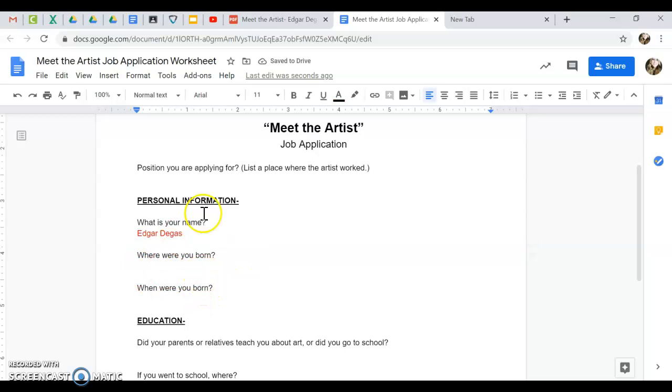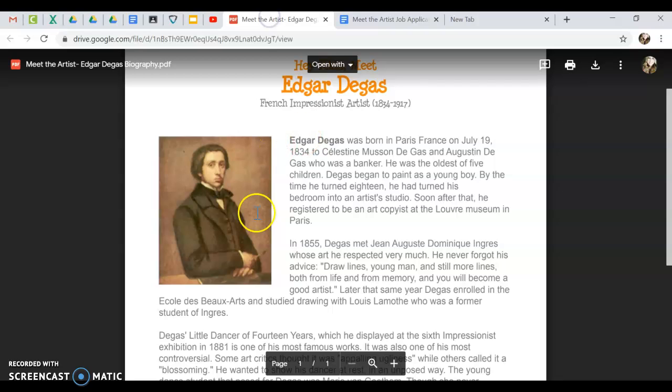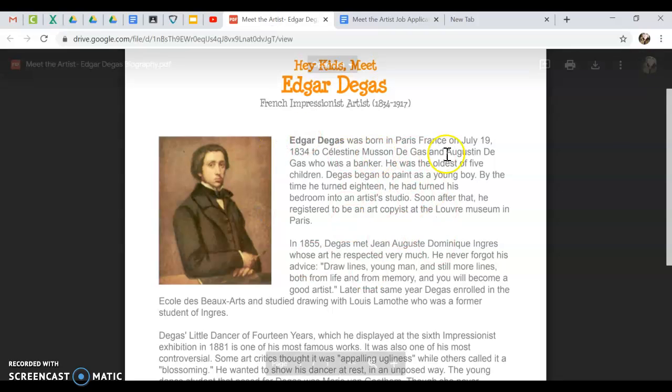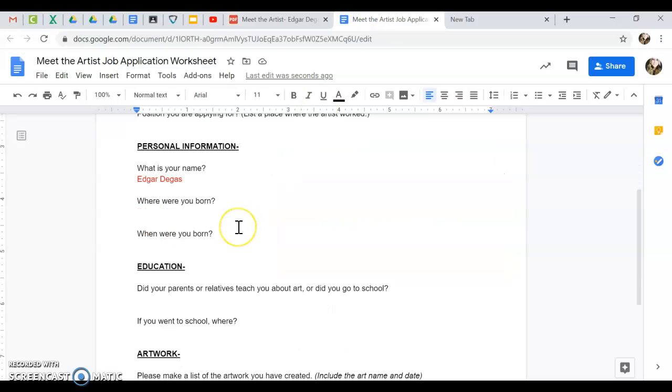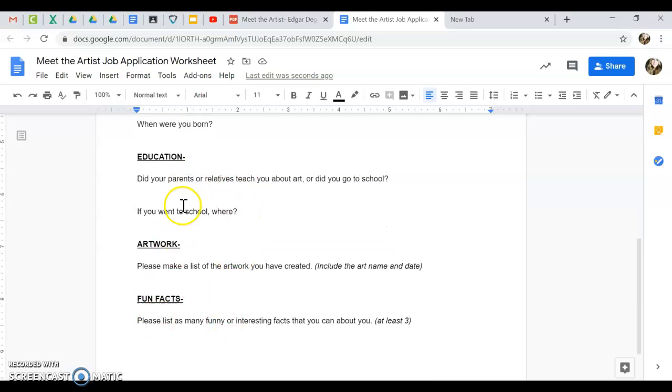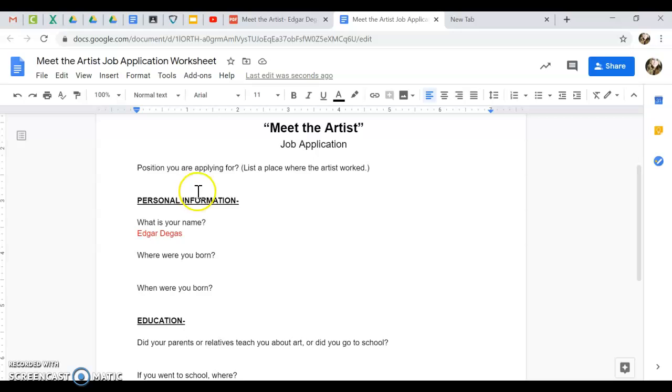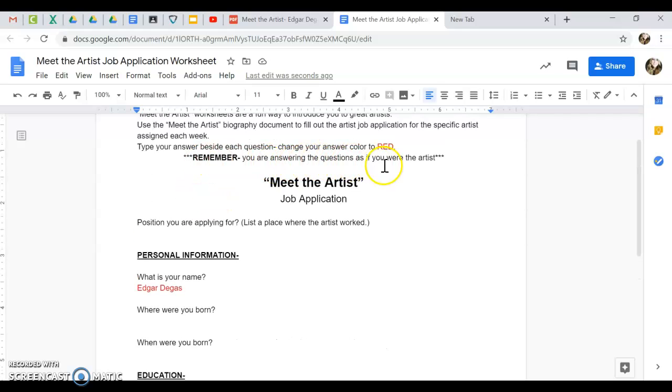The next question is, where were you born? So you're going to go back to the document. You're going to find where the artist was born, because remember, you are answering the questions as if you are the artist. It asks where you were born and when you were born and so forth, but keep in mind, you are answering the questions as if you were the artist of that week.